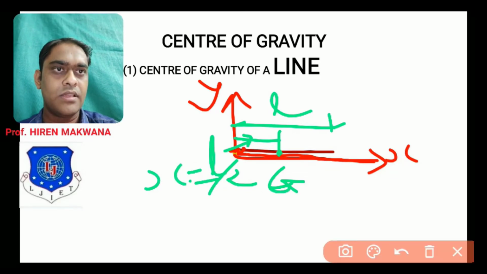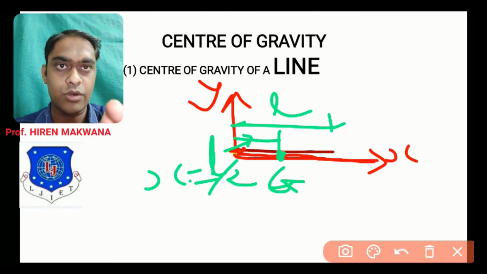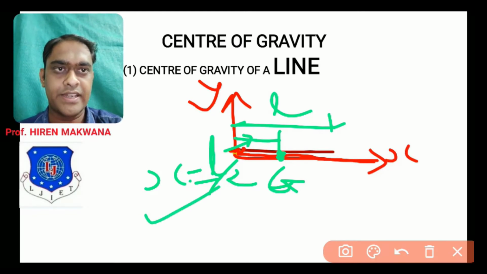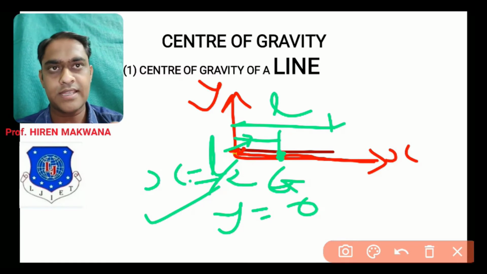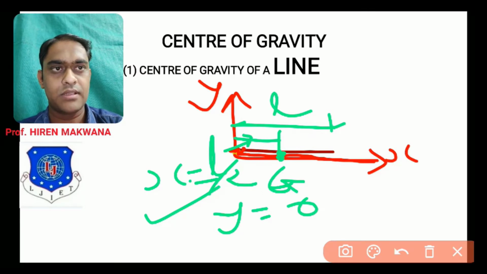Okay, and this point is resting on the x-axis, so its y coordinate will be 0. So what is the x coordinate? It is L by 2. And what is the y coordinate? It is 0. So this is case number 1. When the line is resting on the x-axis, the x coordinate of the center of gravity will be L by 2 and the y coordinate will be 0.